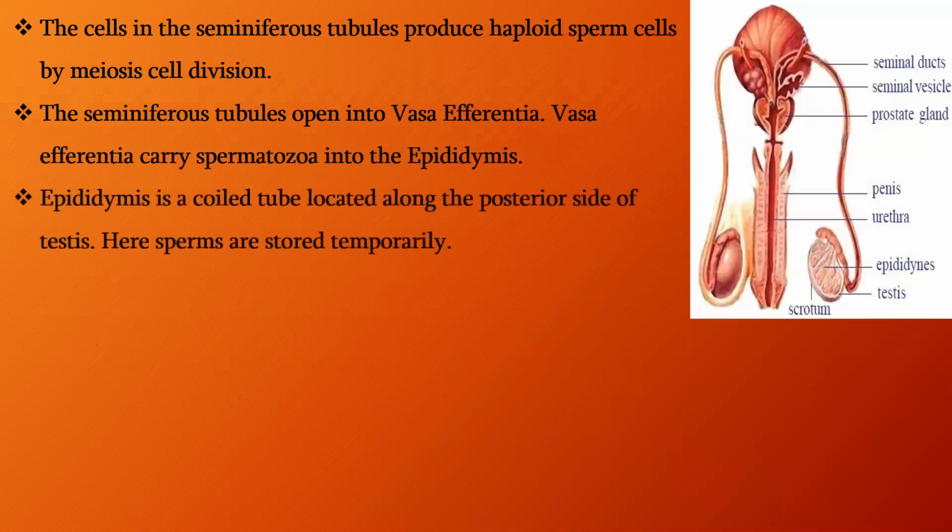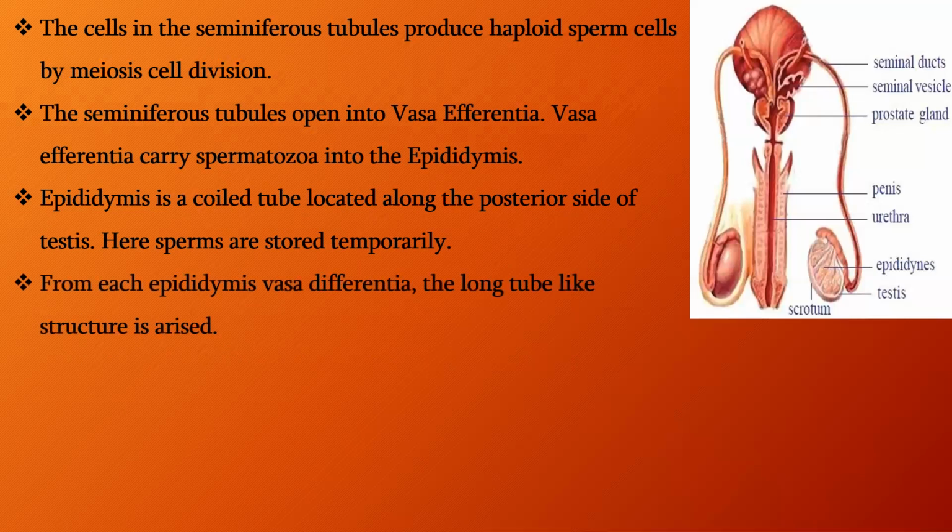The epididymis is a coiled tube located along the posterior side of the testis, and here the sperms are stored temporarily. So the epididymis is a coiled tube-like structure where the sperms are stored temporarily.